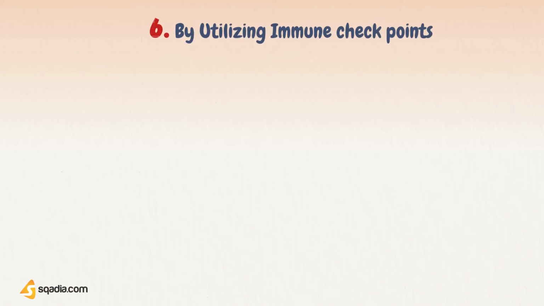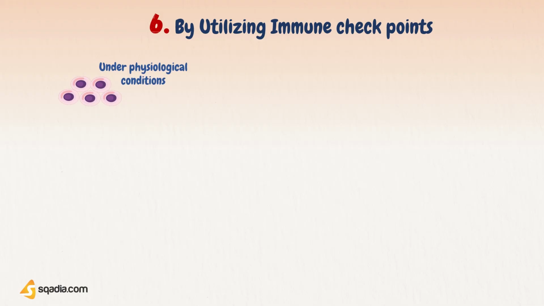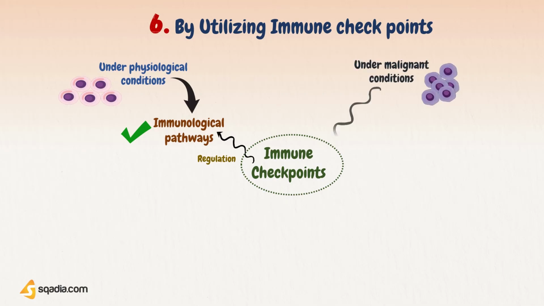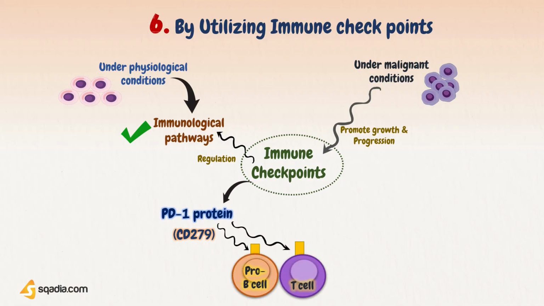Now lastly, tumor cells escape the immune system by utilizing immune checkpoints. Under physiological conditions, the immunological pathways function properly, which plays a crucial role in regulating immune responses to pathogens and preventing autoimmune reactions. These pathways are regulated by immune checkpoints, which under malignant conditions may be used by tumor cells to facilitate their growth and progression. An example of one of these checkpoints is programmed cell death protein 1, or PD-1 protein, also known as CD279, which is a cell surface receptor of T cells and pro-B cells.